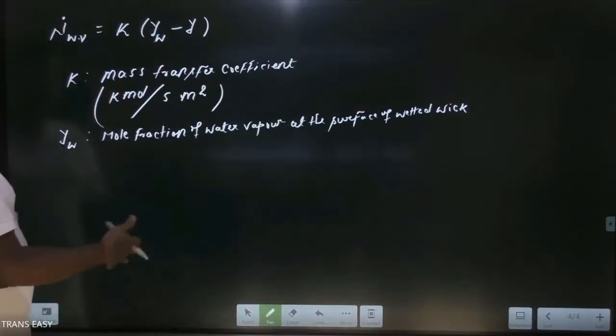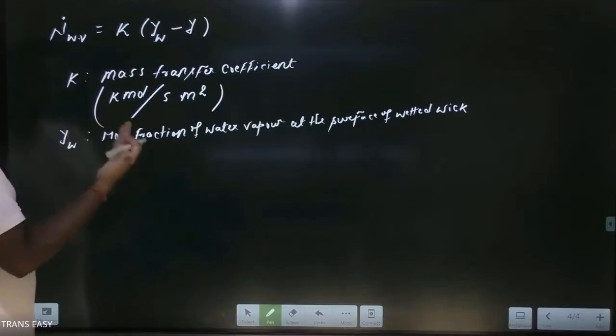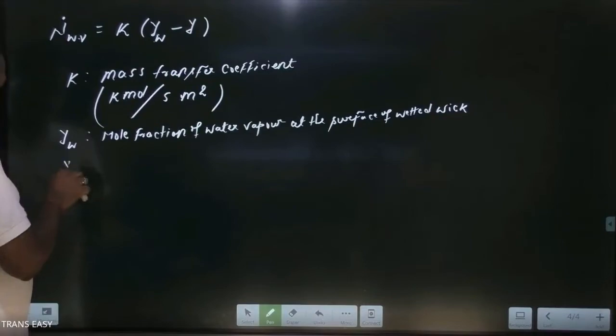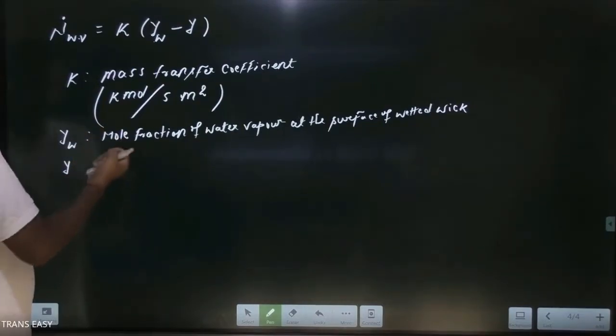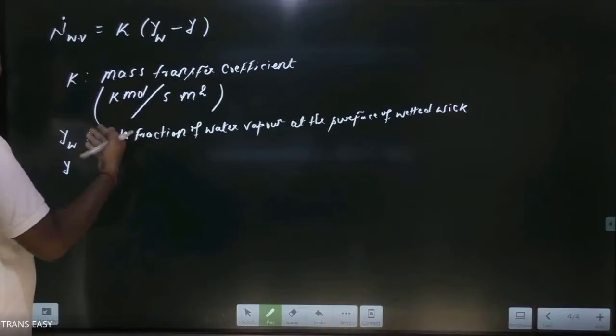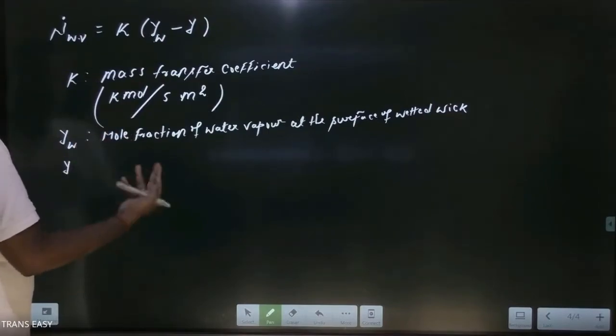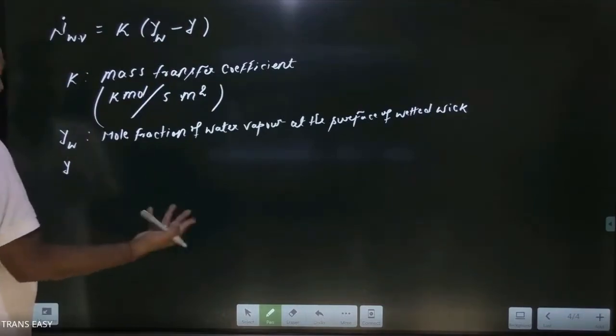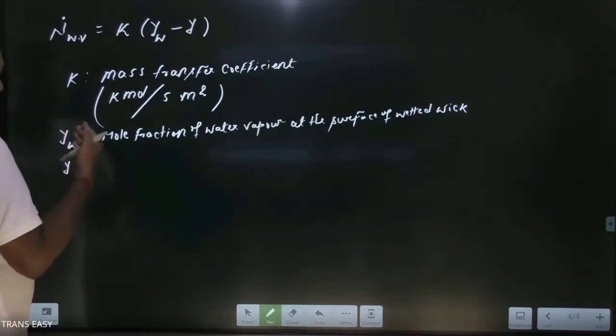Mole fraction at the surface is different. The mole fraction of water vapor in the unsaturated entering moist air is also different. So I am specifying concentration by using mole fraction. Mole fraction is a way to define the concentration of a species. Here the species is water vapor, and we have two different regions in which the species has a different mole fraction, a different concentration. So this is a way to define the concentration of water vapor in different regions. So I am using mole fraction to define concentration.